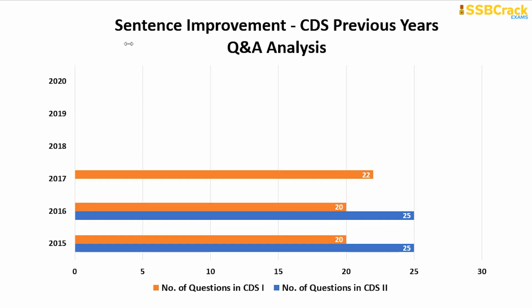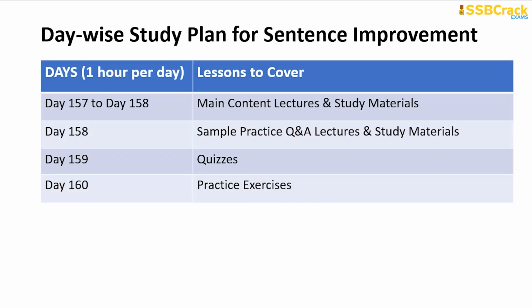The next one is sentence improvement. And as you can see, from 2015 to 2017, many questions have come from sentence improvement, ranging from 20 to 25 in number. But from 2018 to 2020, no such questions came from sentence improvement. So there's a very low chance of you getting any question from sentence improvement in your upcoming serious exam. But still, you need to study because you should not have any kind of overconfidence that it will not come. So let's not take the risk then.